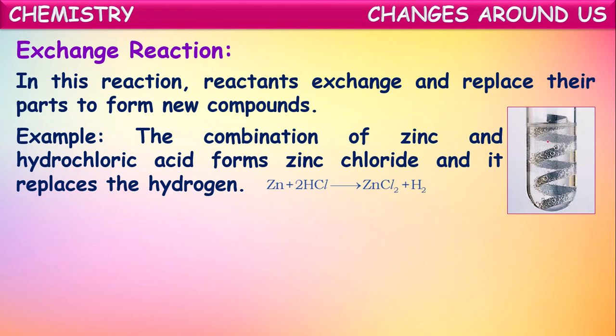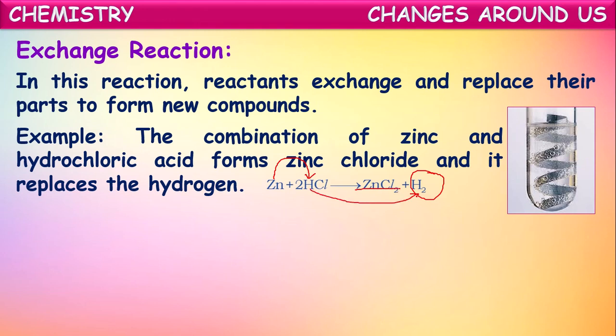So hydrochloric acid solution is taken in the test tube. To that, zinc pieces are added, zinc ribbon is added into the test tube here. Now what is happening? We can observe after a certain time evolution of certain bubbles. These bubbles are because of the evolution of hydrogen gas. Why? Because this zinc reacts with the hydrochloric acid and forms zinc chloride. This hydrogen gas will be liberated out.